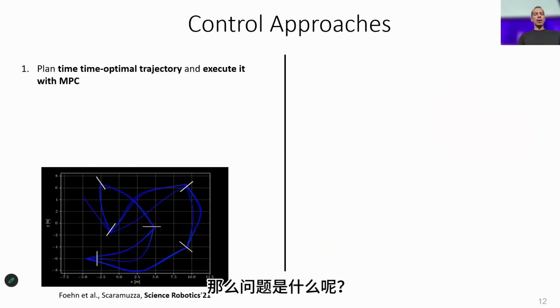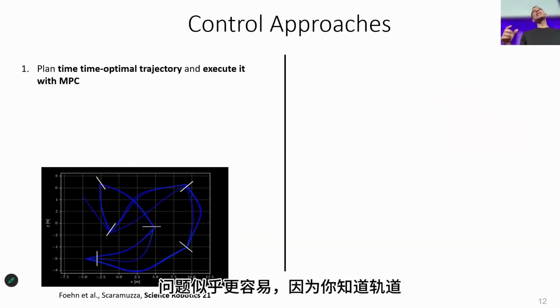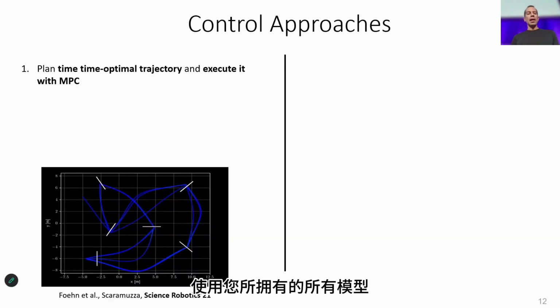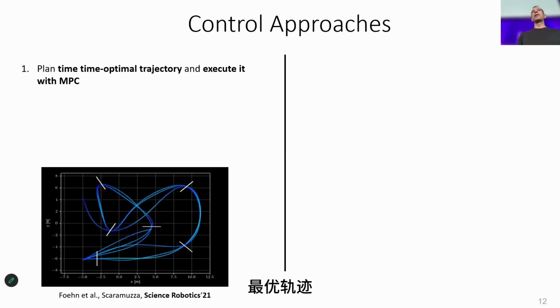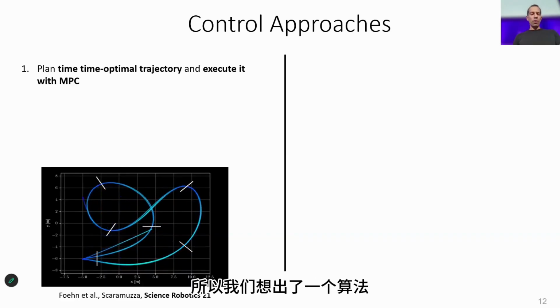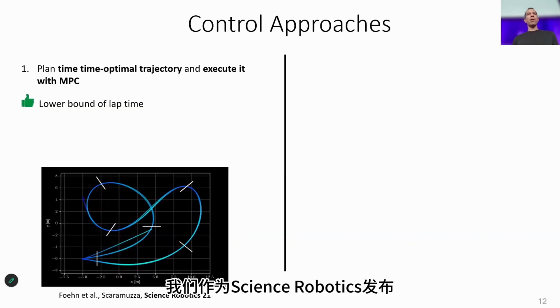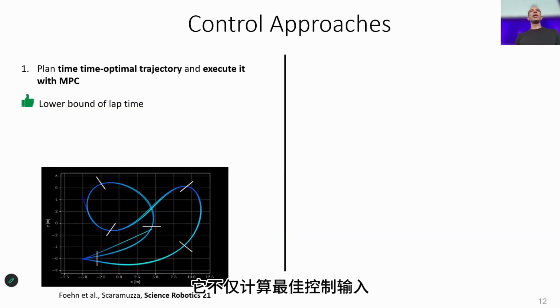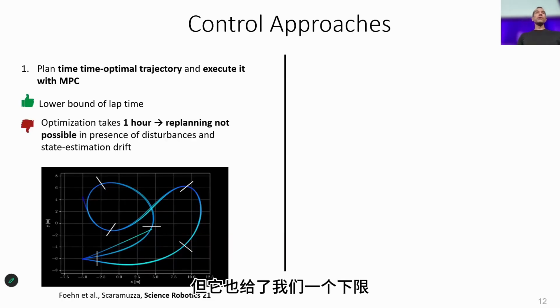So what is then the problem? In this case, the problem seems easier because you know the track. So you can, in principle, use all the models that you have at your disposal and try to generate the so-called time-optimal trajectory. So we came up with an algorithm that we published at Science Robotics that not only computes the optimal control inputs that minimize the lap time according to the current model of the drone, but it also gives us a lower bound. So you know that you cannot go lower than that lap time. So that's very cool. Now, in principle, you could use this algorithm to navigate the drone.